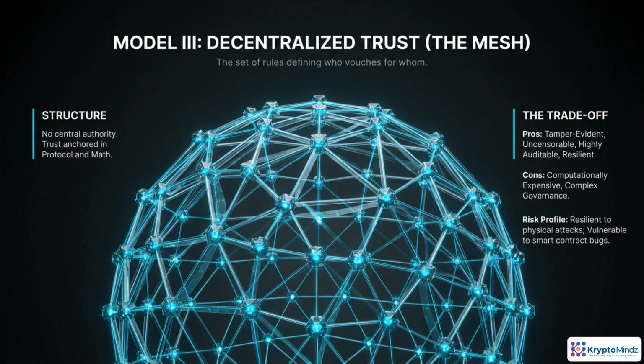The cost shows up in complexity and overhead. Consensus, smart contracts, and governance mechanisms are computationally heavy and can introduce new classes of bugs and coordination risk.